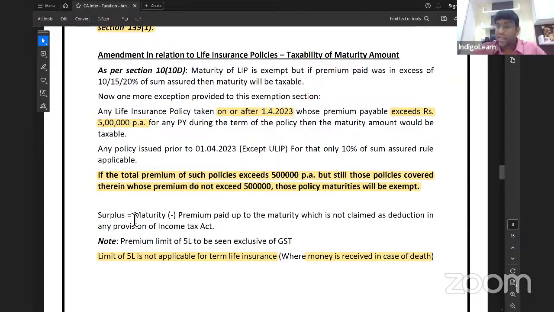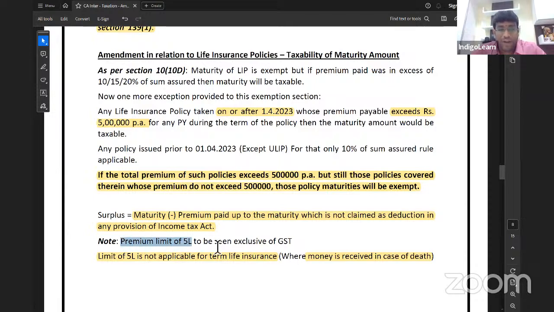And what is taxable is only the surplus. We don't tax full amount. Maturity minus premium paid. Maturity minus premium paid up to maturity, which is not claimed as deduction in any provision of income tax. Obviously, if you have taken deduction under income tax, let us say something like 80C, already enjoy benefit. Now, if you tell you don't pay tax also, it will become double benefit then. That's why they told maturity amount what you got minus premium what you paid up to maturity, which is not claimed as deduction. That's an important point. Next.